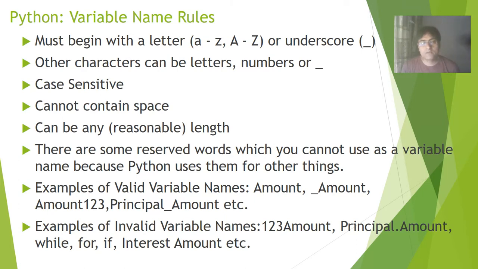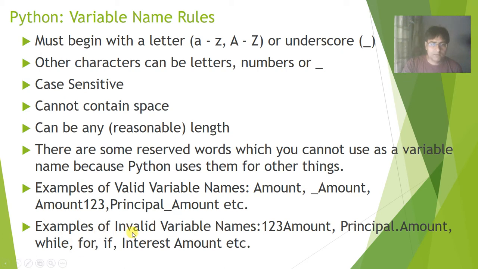Let's see some examples of valid variable names. Amount is a valid name because it contains all letters. Underscore amount is allowed because it starts with an underscore. Amount123 starts with an alphabet and contains digits, which are allowed. Principal underscore amount, underscore is allowed, so it is fine. So these are some valid variable names.